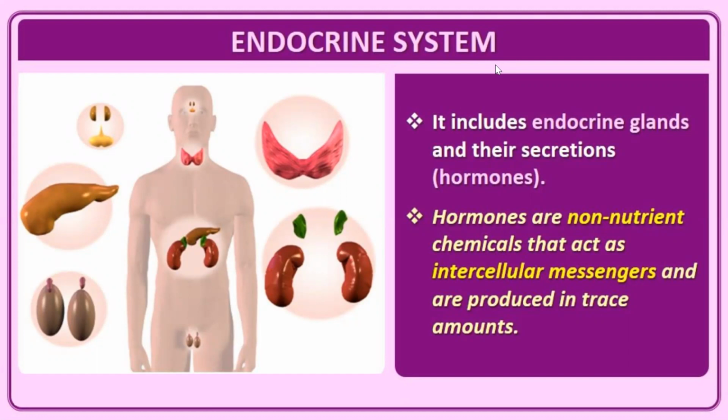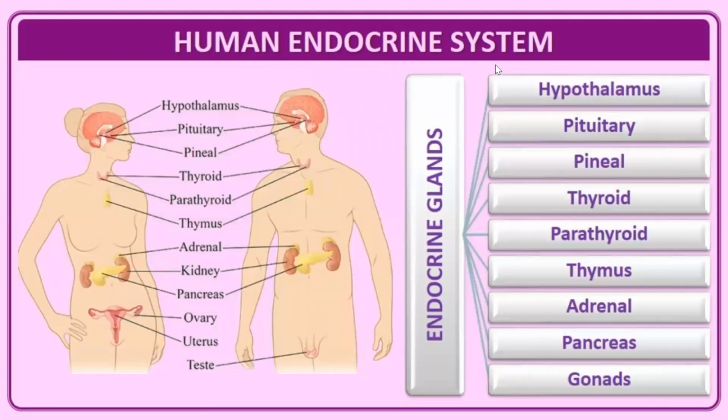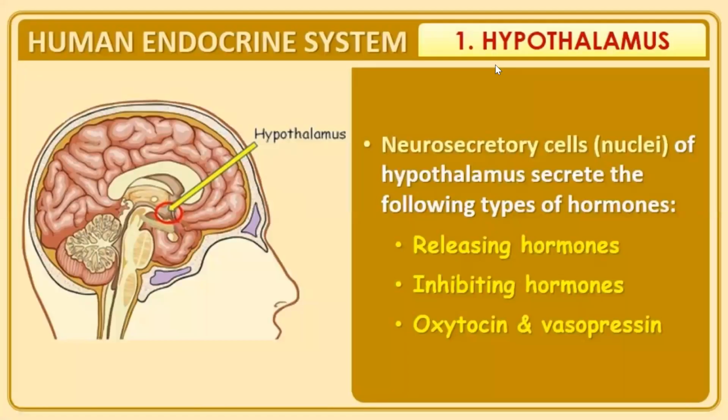Hormones are non-nutrient chemicals that act as intercellular messengers, and they are produced in trace amount. The endocrine glands consist of hypothalamus, pituitary, pineal, thyroid, parathyroid, thymus, adrenal, pancreas, and gonads.